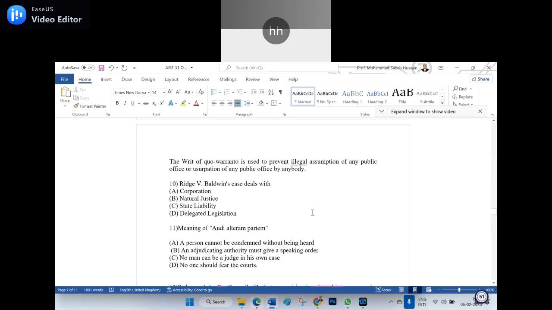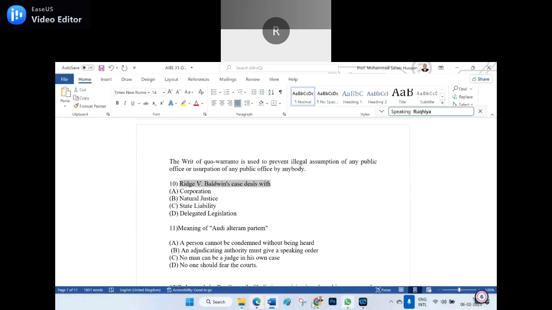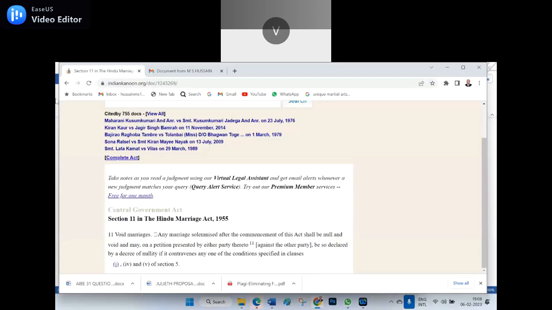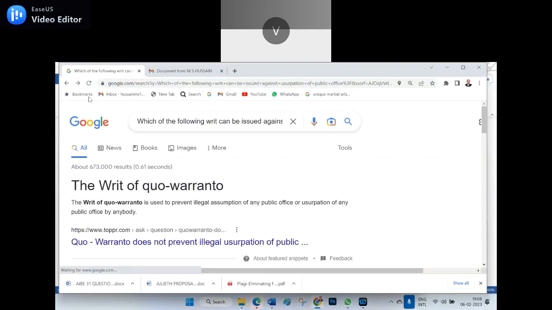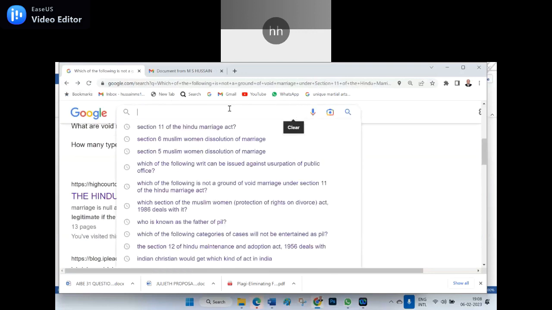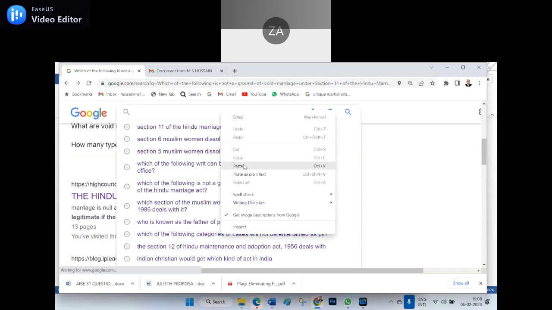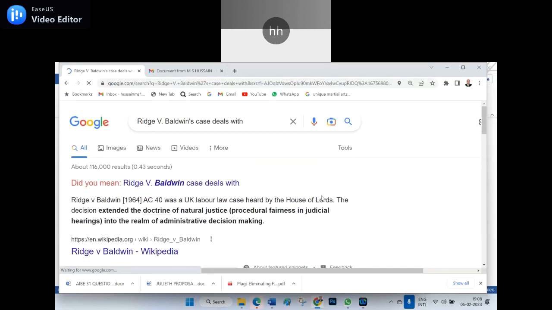Then the Ridge versus Baldwin case law deals with corporation, natural justice, state liability, delegated legislation. Natural justice, sir. I think, did we discuss this case law? In natural justice. Let me check it. Yes, sir. Because to my knowledge, I think I read this case law.